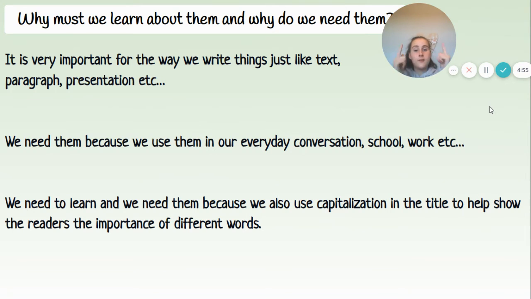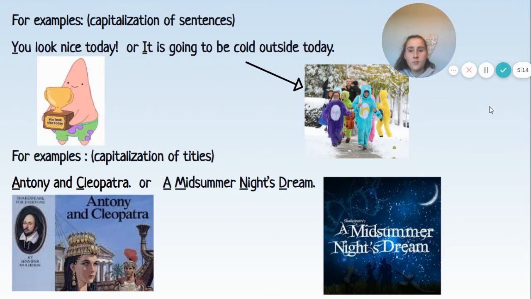Every day of our lives, we use them without noticing. We need to learn them because we also use capitalization in titles to help show the readers that the words are of greater importance or lower importance, either principal words or not. Romeo and Juliet and the "and." Now, for example: "Look, you look nice today." The Y is a capital letter. It's what we're looking for. "It is going to be cold outside today." The I is a capital letter. It's exactly what we're looking for.